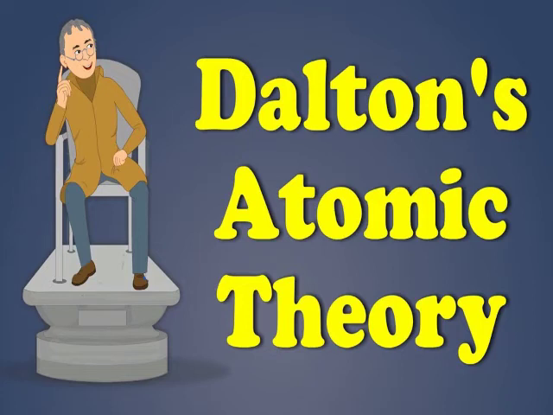Fundamental means basic. So his theory was the first basic theory. Matter is made up of small particles which Dalton named as atoms.